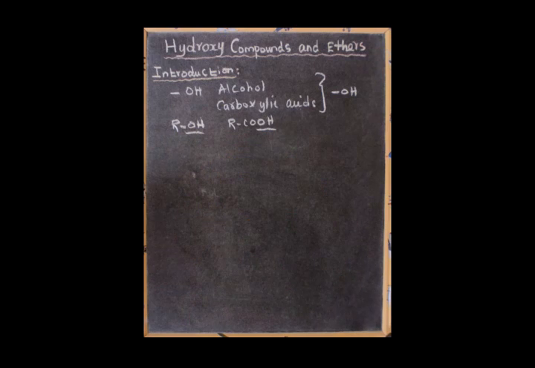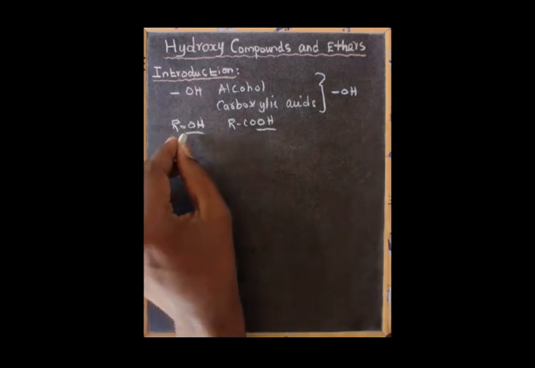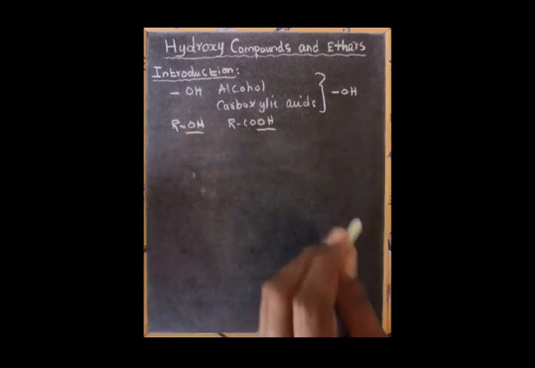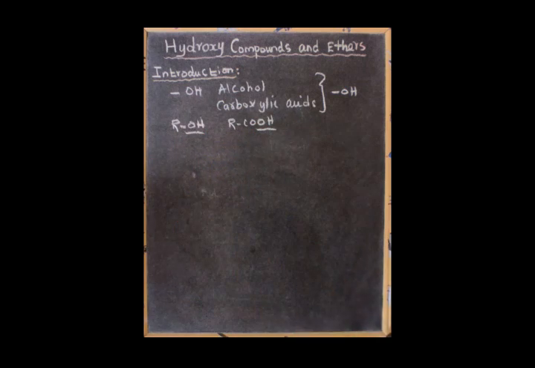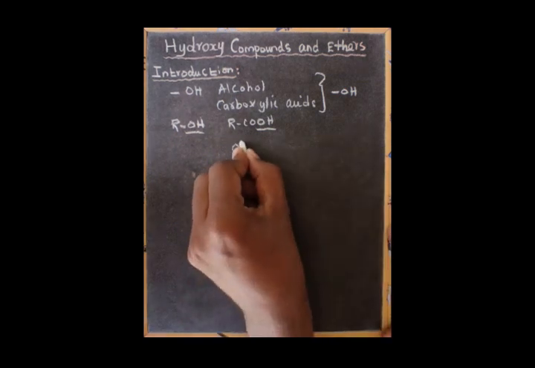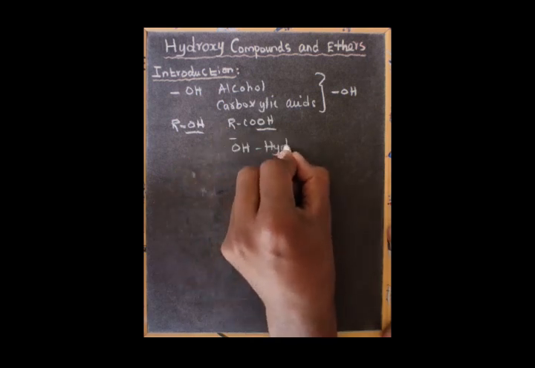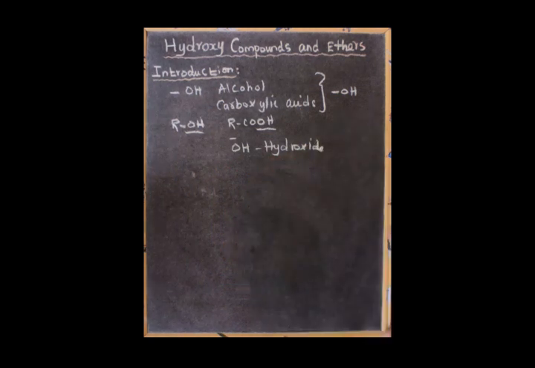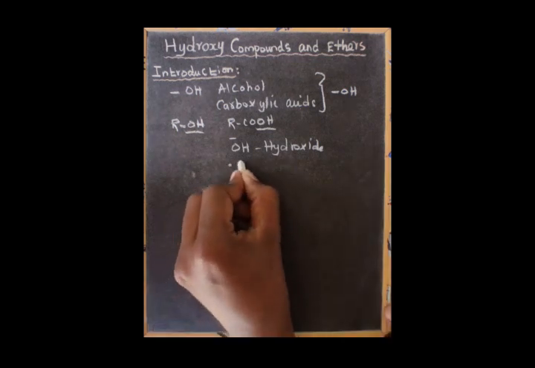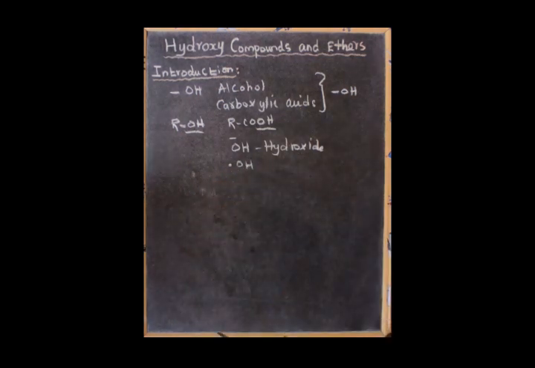But in the first case there is an OH bond, so it is neutral. In the second case it divides into two parts, and the negatively charged anion is called hydroxide. Next, in this case the neutral radical, that is dot OH, is called hydroxyl radical.